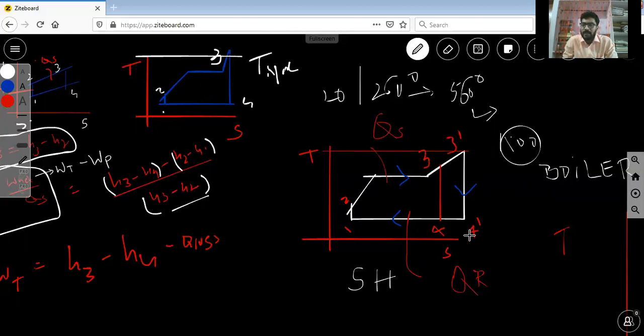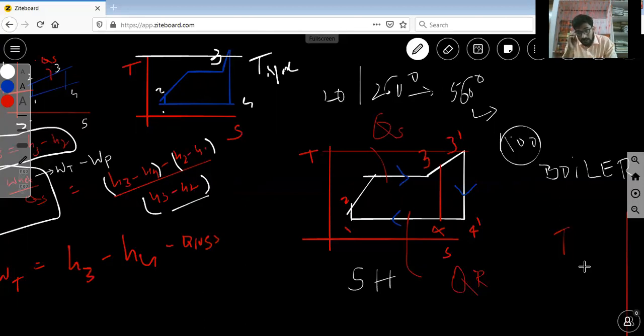What will happen? As per the basics of thermodynamics, net work done will increase. Maybe thermal efficiency is slightly improved. But superheating the steam to high temperatures has another desirable effect: it decreases the moisture content of the steam at the turbine exit, completely reduced. So this is one desirable effect in this superheating condition.